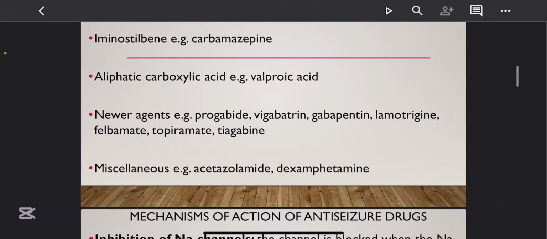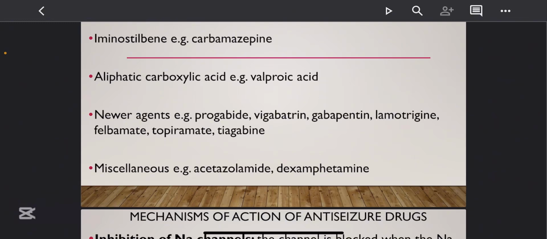So just remember, if they should ask you to classify anti-seizure drugs, you can classify them as: AA, acetylurea; the other A, aliphatic carboxylic acid; BB, benzodiazepines and barbiturates; then H-O-S, hydantoin, oxazolidine, succinimide; then IN, iminostilbene; and lastly N means newer agents. Give their examples, and you are good to go.